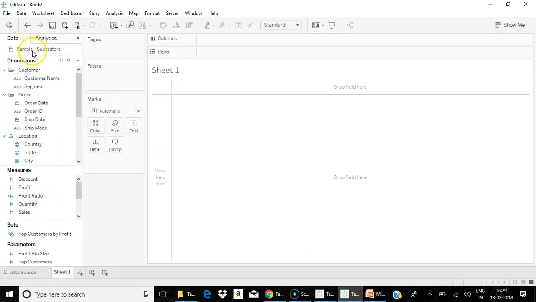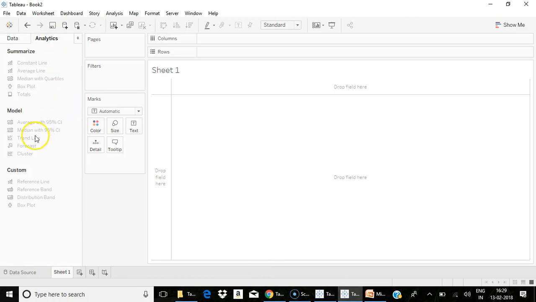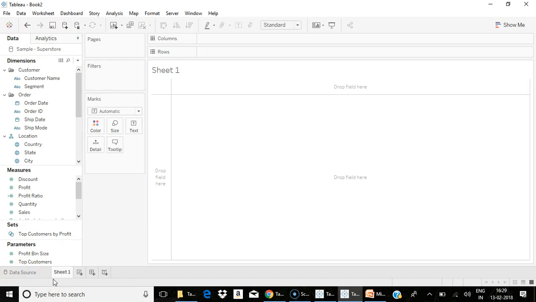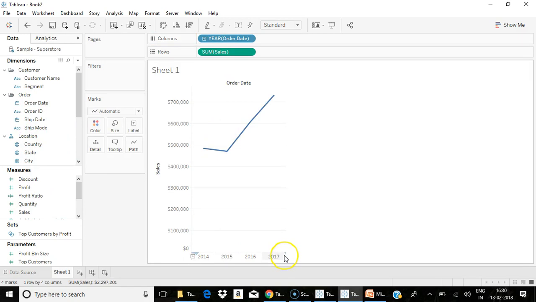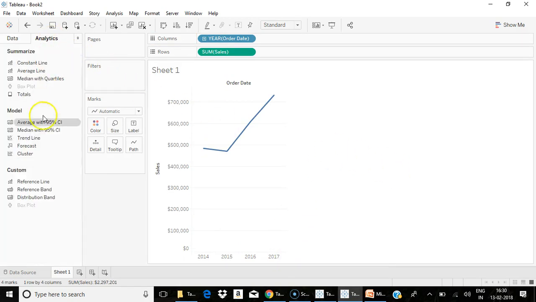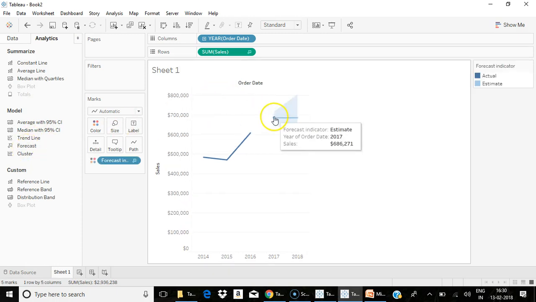I've connected to the Sample Superstore dataset. In the Analytics tab, you have forecasting, clustering, and trend analysis. Forecasting, as I told you, is going to predict your future values. For example, let me take order date and sales. I have the sales for the past 4 years. If I want to predict for the next year, I go to the Analytics tab and simply drag and drop the forecast into my view. It is going to forecast the results for the next 1 year.